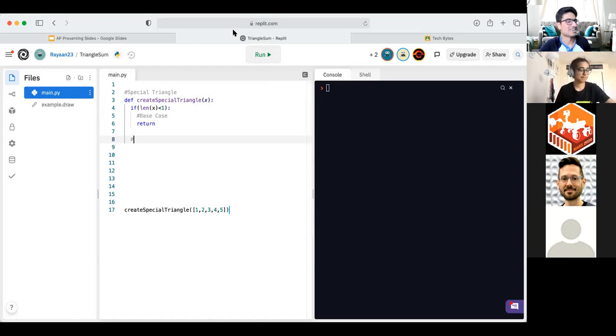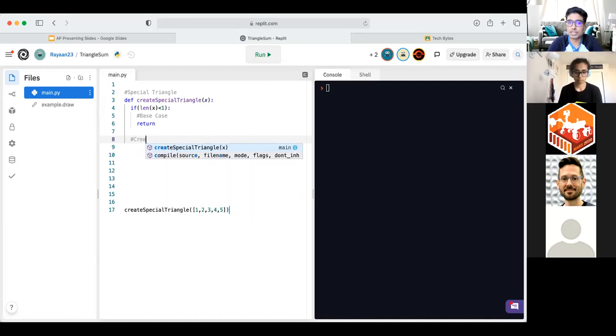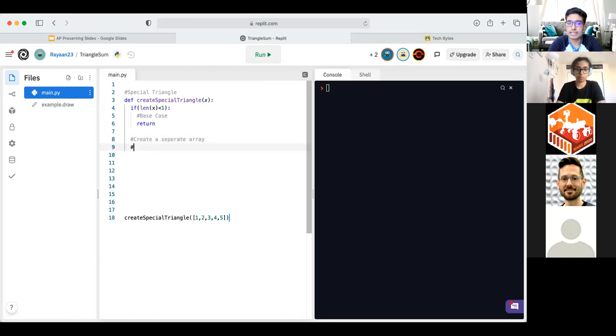Now, guys, what we have to do is when our condition is not met, we have to think about what else is going to be happening. And what we're going to do is create a separate array. This could be like a temporary array. And this array will be responsible for holding the previous elements, so holding all of the other numbers which aren't being currently used in the sum. And you'll see what I mean in just a sec.